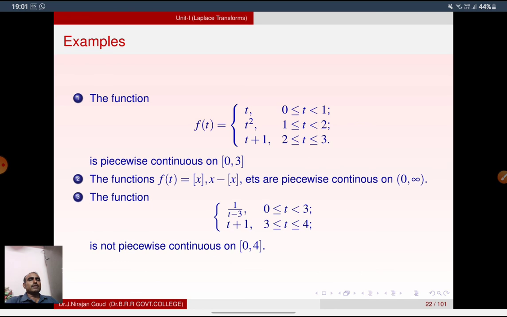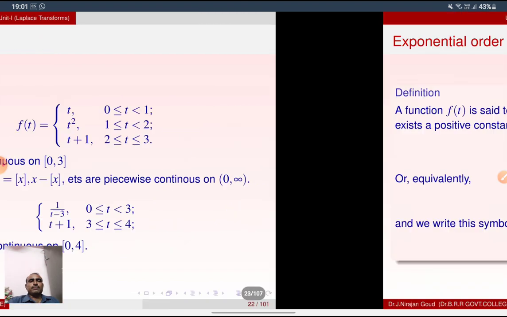The functions f(x) equals the bracket function x, and x minus the bracket of x, are piecewise continuous on 0 to infinity. The function 1 by (t minus 3) for 0 less than or equal to t less than 3, and t plus 1 for 3 less than or equal to t less than or equal to 4, is not piecewise continuous on 0 to 4. This one is continuous on 0 to 4.